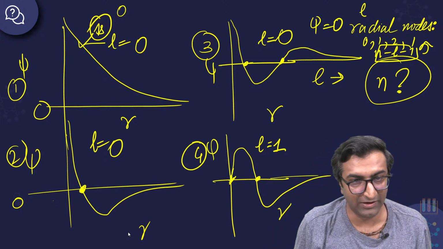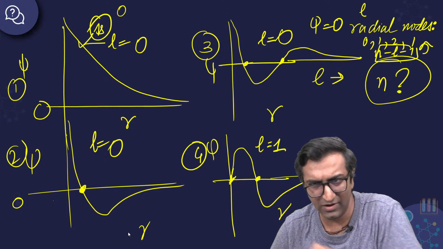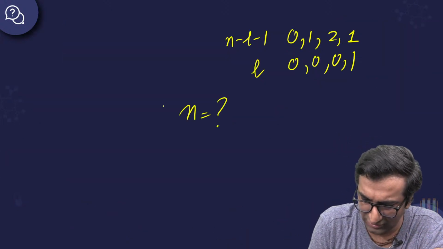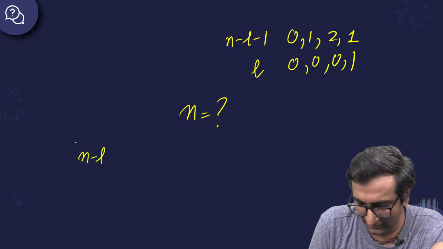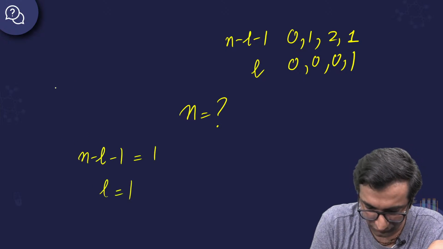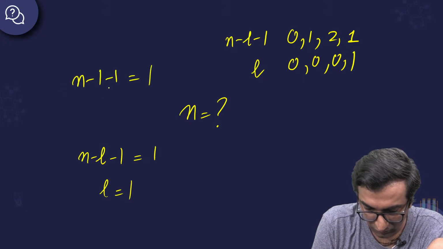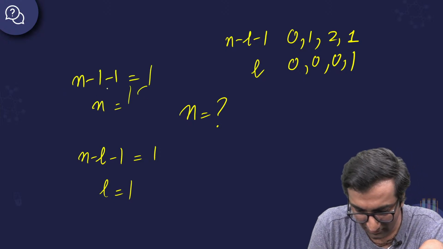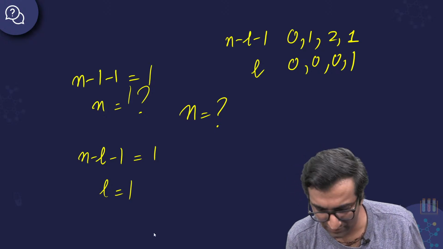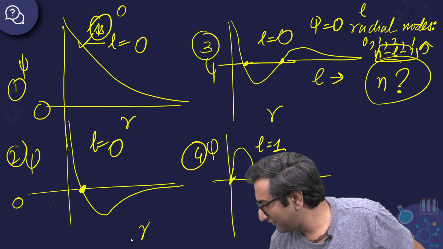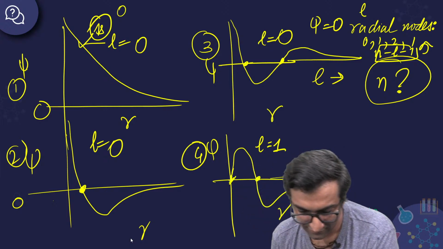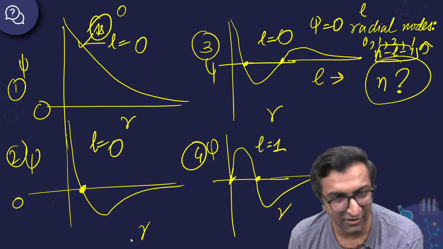Varad, hi, how are you doing? You understand why 1p doesn't make sense? No, it must be 2p. Maybe थोड़ा सा math का कुछ कर दिया होगा आपने. So we say that n minus L minus 1 equal to 1. L is equal to 1, right? So n minus 1 equal to 1, n equal to 1. ये तो कुछ गड़बड़ी होगी ना? What is happening here? How do we get n equal to 1 here? Does that make sense? कुछ तो गड़बड़ी हो गई इधर, नहीं?